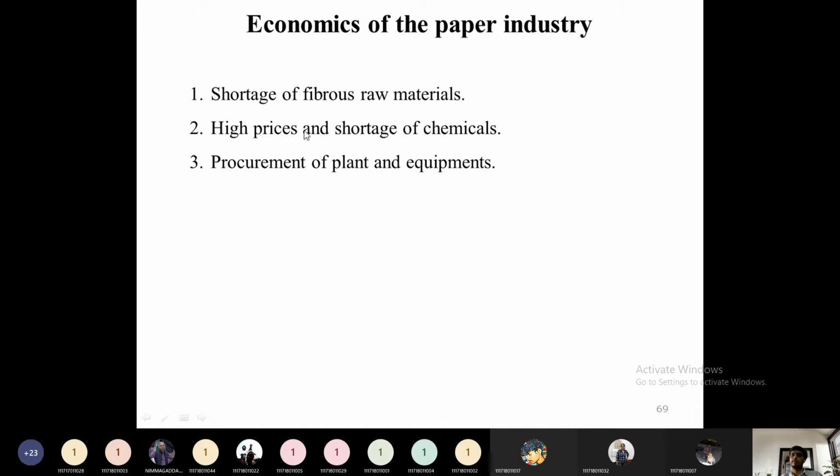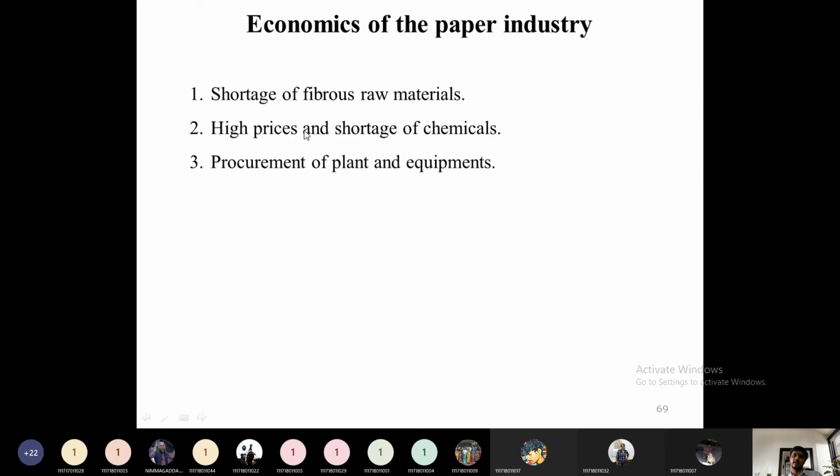Then the next one is the high prices and shortage of chemicals. We have many types of pulp preparation process, right from the mechanical process to the chemical process. We already know the advantage of chemical processes. The chemical process is very advantageous compared to other types of processes, whether it may be a sulfite process or neutral sulfite process or a sulfate process or a kraft process. In every process we require chemicals, and a large amount of chemicals are used.